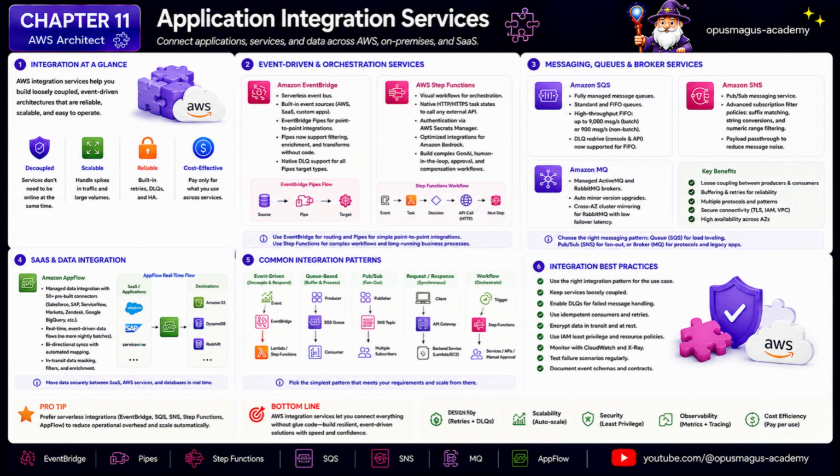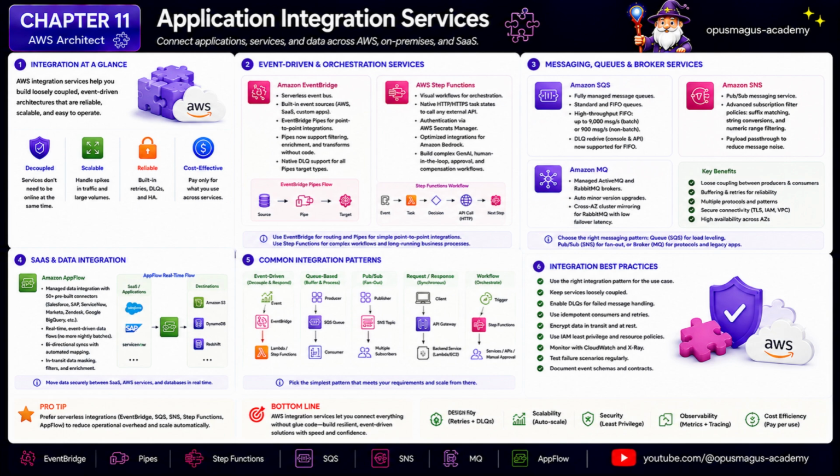Backend services need to exchange messages. Legacy systems need to connect to modern services. SaaS platforms need to send data into AWS. Events need to trigger workflows. Failures need retries. Spikes need buffering. Teams need to decouple producers and consumers so one slow or broken component does not bring down the whole platform.